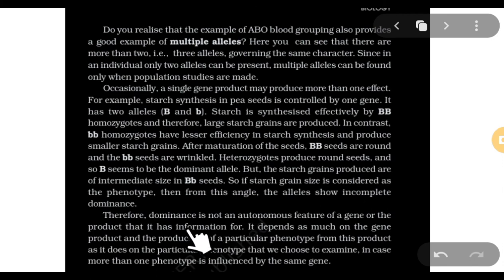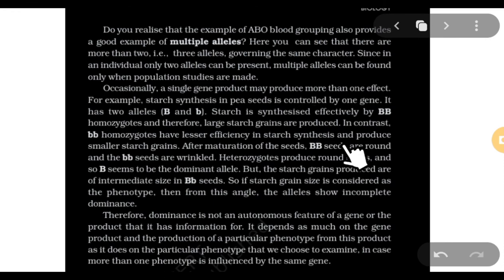It means they want to say that it depends on the particular phenotype that we choose to examine. If I consider starch, then it is incomplete dominance.